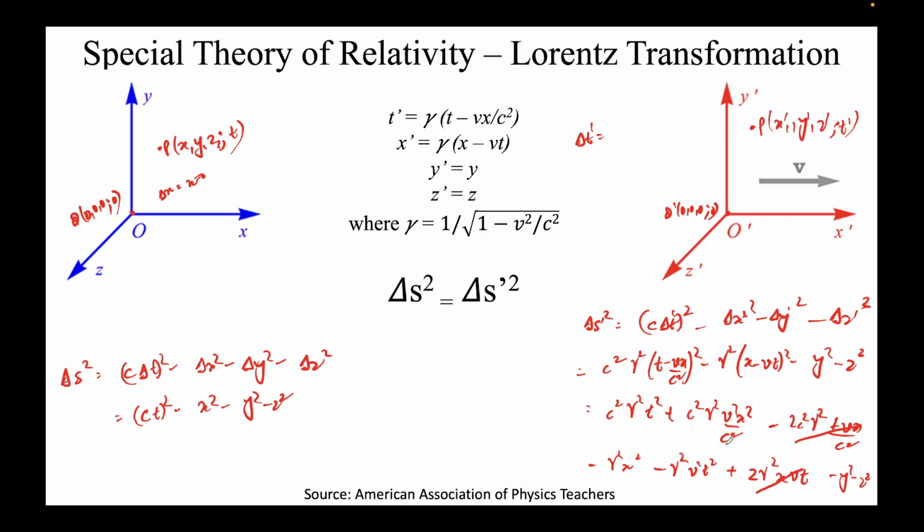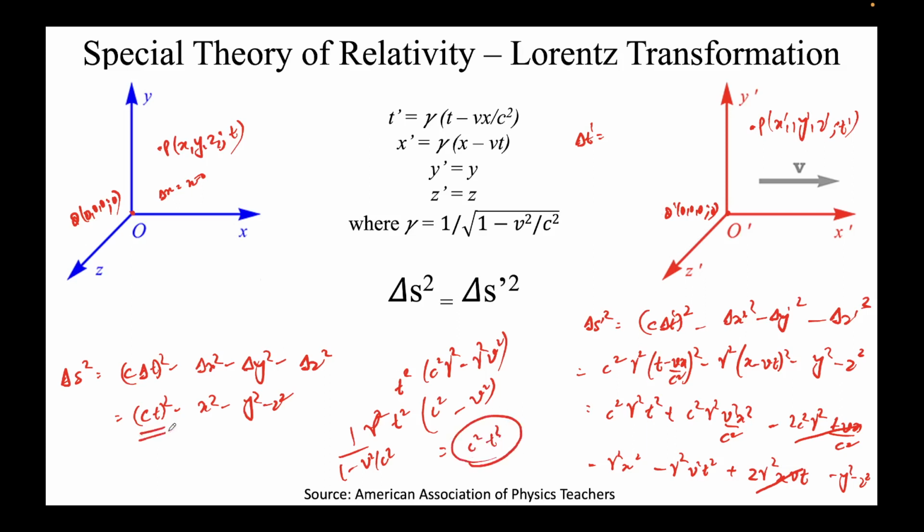So what you do is you collect the t square terms. Okay. So I'll collect the t square terms. So t square term is here, so it will be c square gamma square, and the other t square term is here, so it will be minus gamma square v square. So if you solve this t square, we'll take gamma square common, so it will be c square minus v square, and let's put the value of gamma. Gamma is 1 over 1 minus v square upon c square. If you solve this, it will be c square minus v square. It will come out to be c square times t square. So t square coefficient is c square, which we see in this expression here.